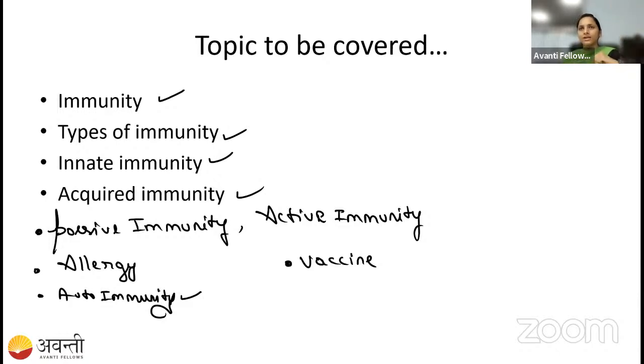Then from the mother to the child, through the breast milk, antibodies go, right? That is also passive immunity. Because it comes from another person, from the mother.